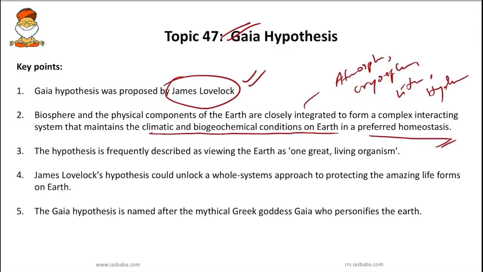The hypothesis is frequently described as viewing the Earth as one great living organism, and it could unlock a whole system approach to protecting the amazing life forms. It is named after the mythical Greek goddess Gaia, who personifies the Earth. This is what you have to remember.